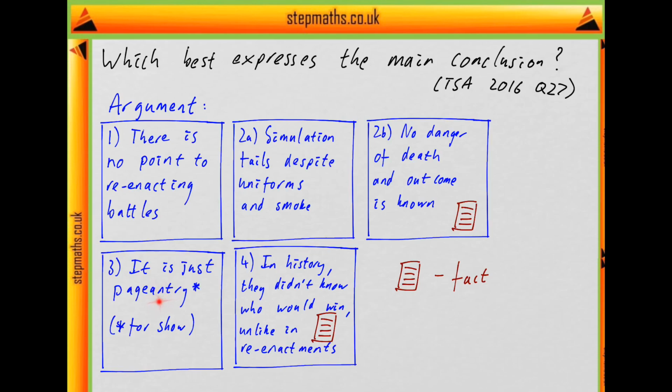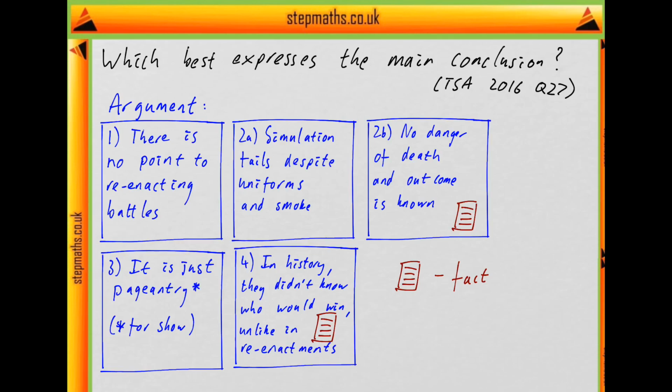Then it says it is merely an exercise in pageantry. So pageantry is something that's just done for show. And last it says in history the participants didn't realise who was going to win, whereas in the reenactment everyone knows their role and what's going to happen. So that's just another factual statement about the nature of reenactments.